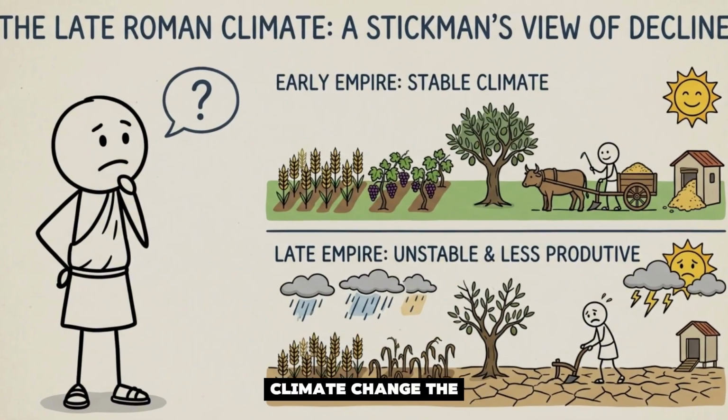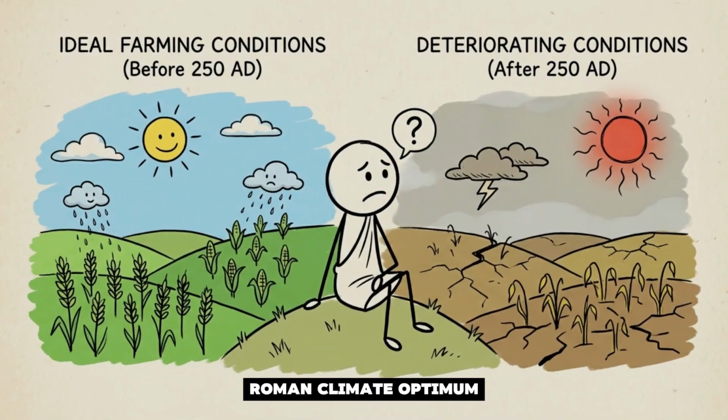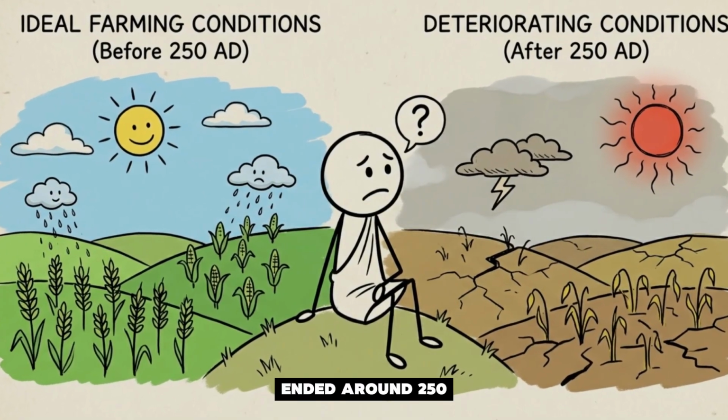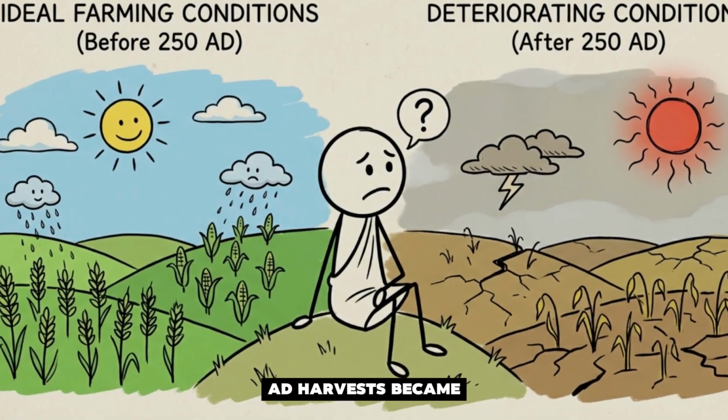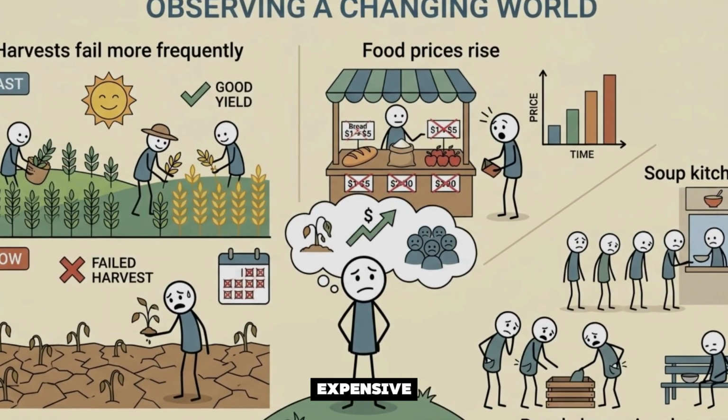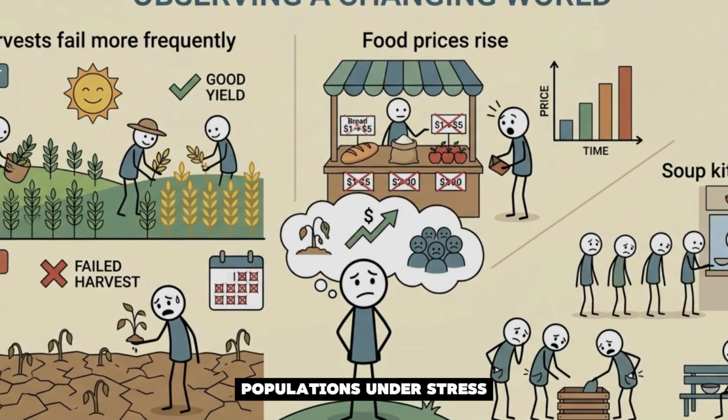Crisis 5. Climate change. The Roman climate optimum, a warm, stable period that supported Roman agriculture, ended around 250 AD. Harvests became less reliable, food became more expensive, populations under stress.